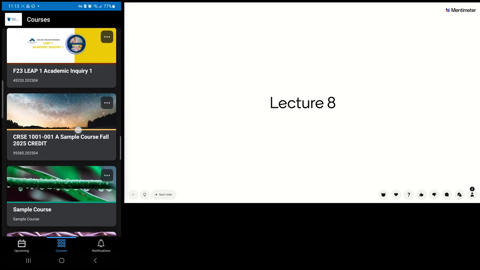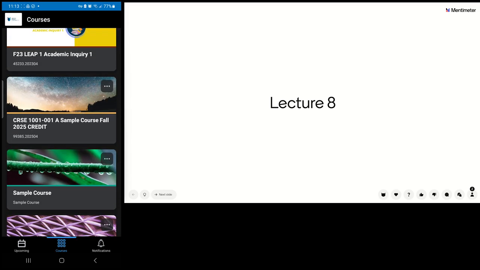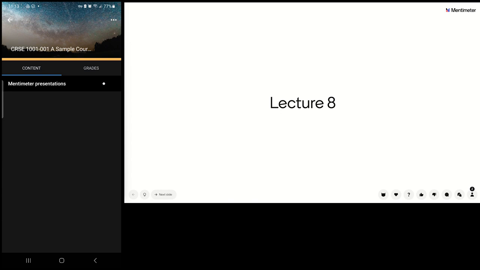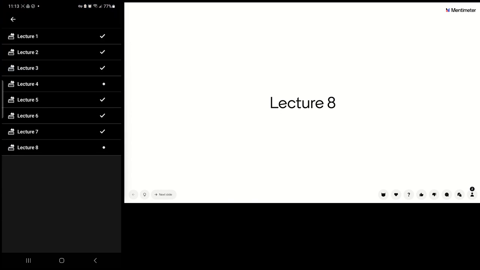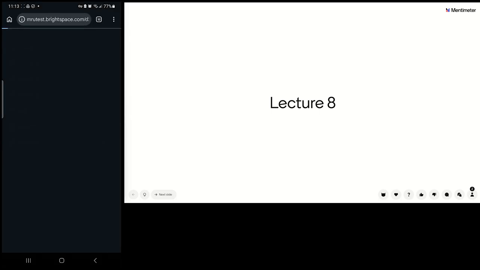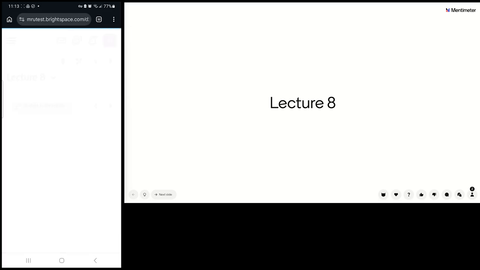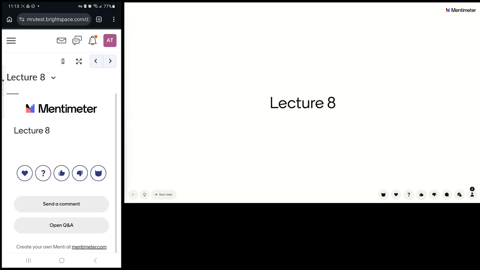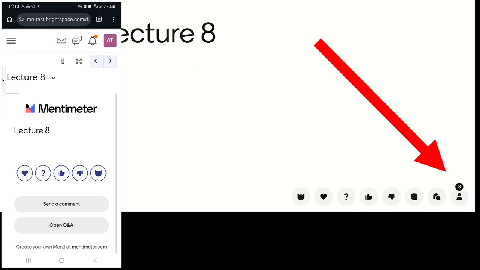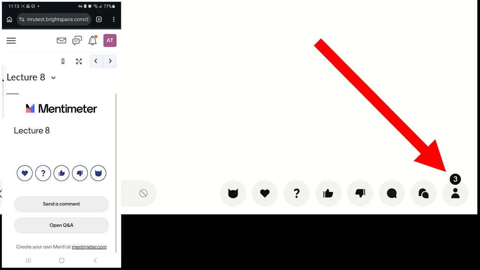Here's all my courses, and I'm going to go down to my course in question, this one. And I'm going to go into content and Mentimeter presentations. And right now my instructor is presenting lecture 8. So I'm going to click on it. And it launches in a browser, because Mentimeter doesn't work within the Pulse app. It launches a browser, and so here it is. And now that I've joined, you can see that there's 3 people now on the instructor, the presentation view.